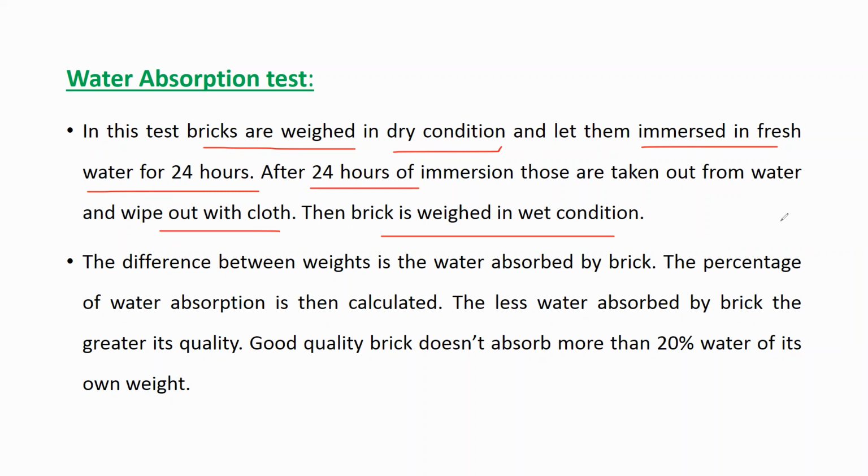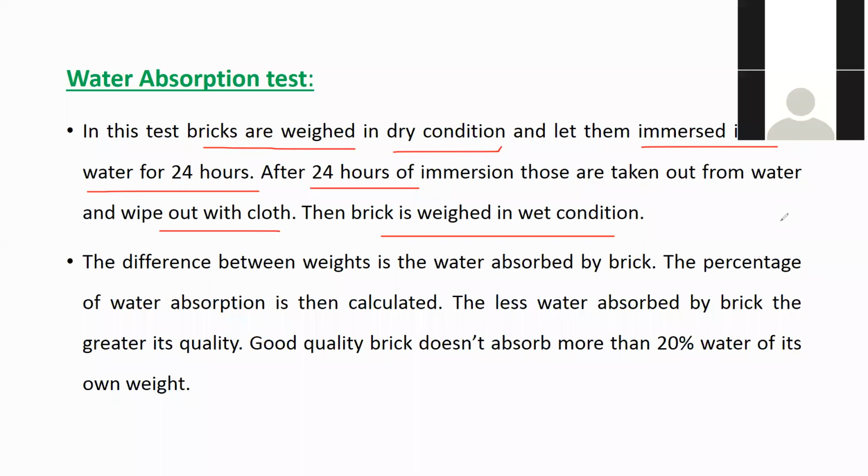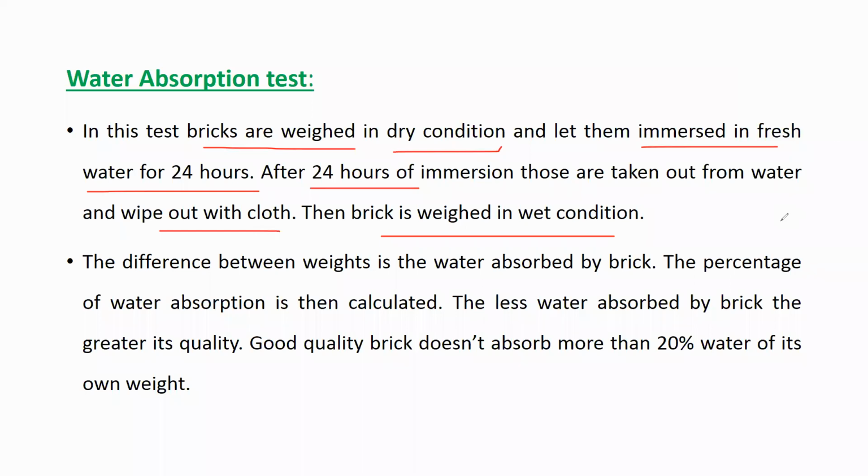What you have to do? First you take a brick from the brick factory. After burning, cooling and all, when your brick is ready, that first dry brick you take and check its weight. You will get around 2 kg or 3 kg, whatever the weight of that brick is. So note down the weight of the brick.